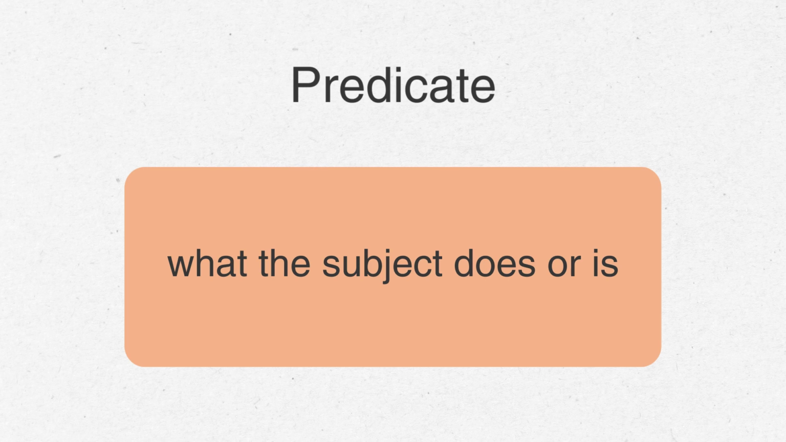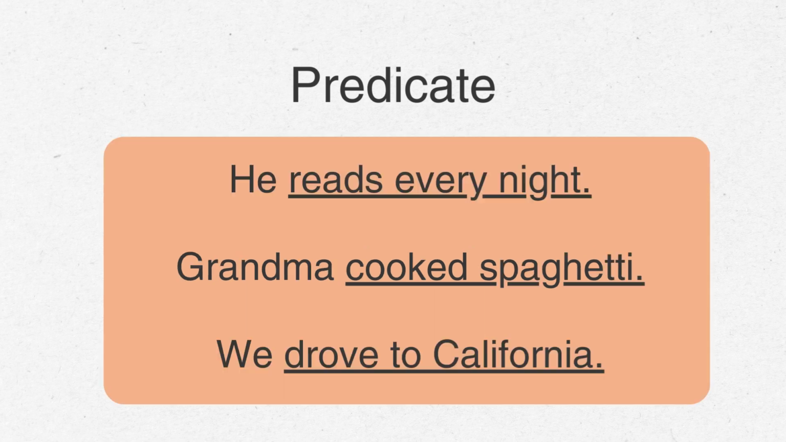The other part of a sentence is the predicate. The predicate is what the subject does or is. Here are some examples of a predicate. He reads every night. The subject is he, so what he is doing is reads every night. Reads every night is our predicate.